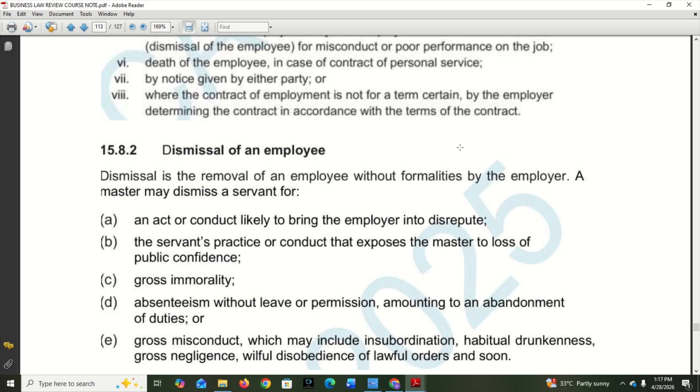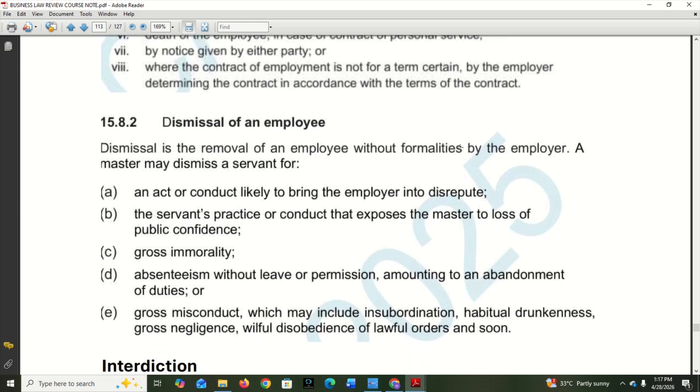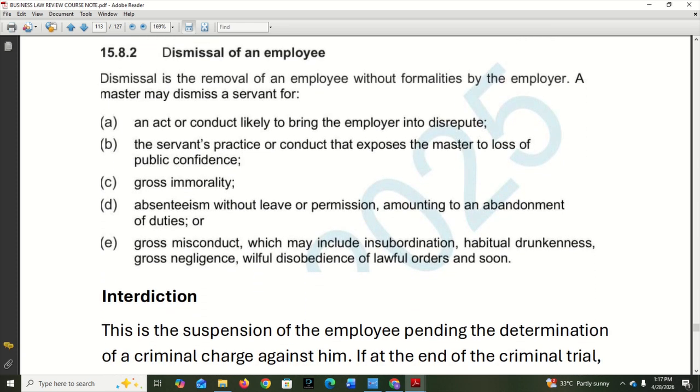Of the employment. Next, where the contract of employment is not for a term set by the employer, the contract is terminated in accordance with the terms of the contract. Now, in accordance with cases where an employer can dismiss an employee, what are the cases? Dismissal is the removal of an employee without formalities by the employer.